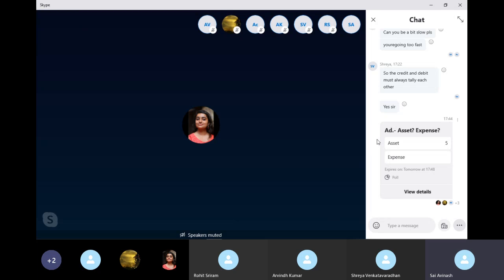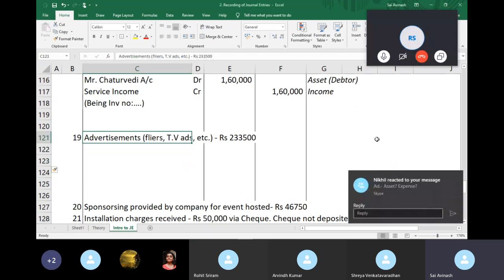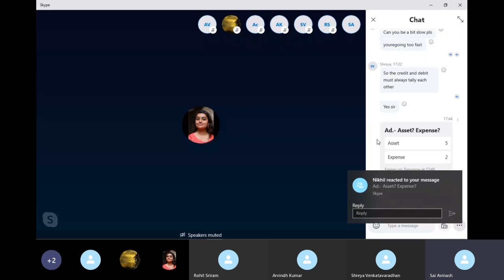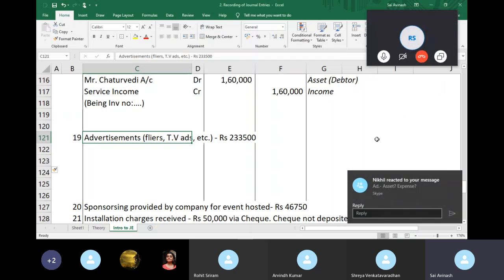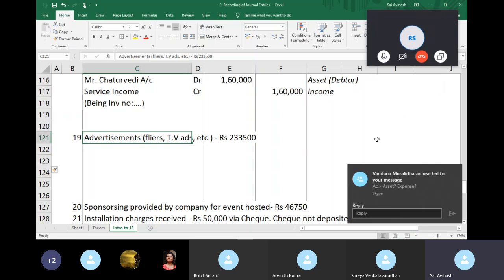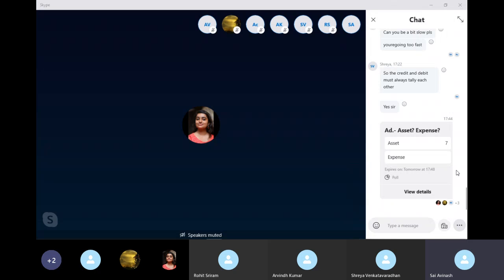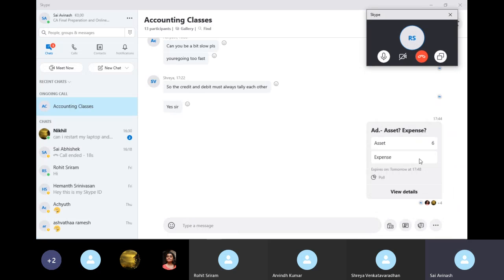Okay, everybody thinks asset. There's actually an interesting argument behind this. It makes sense for you to think asset. The thing is, you can't know for sure whether the benefit that you're receiving from people seeing that ad is something that you receive in say 2 years time or 4 years time, and you can't presume that.